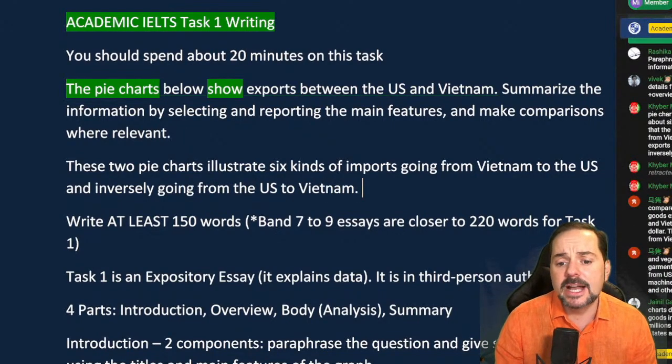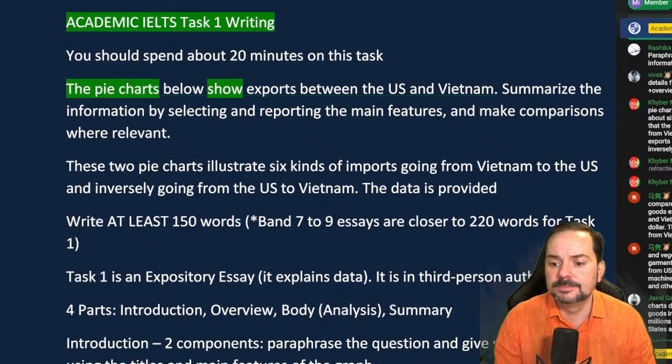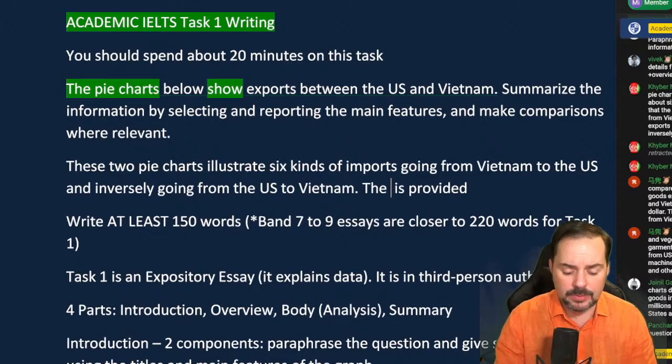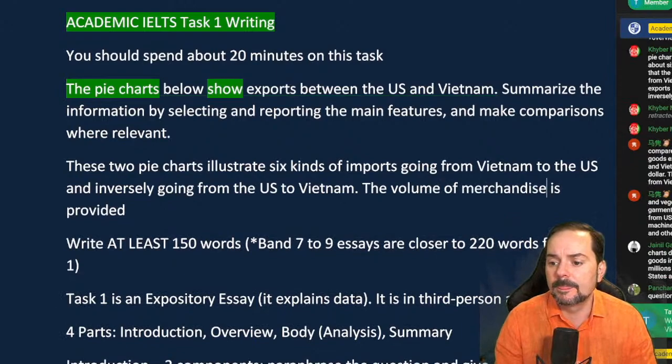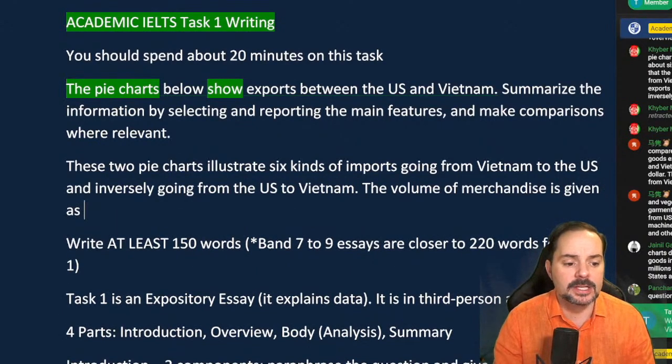Okay, and here I would actually write another sentence. Actually, instead of saying the data, I would write here the volume of merchandise is given as millions of US dollars.